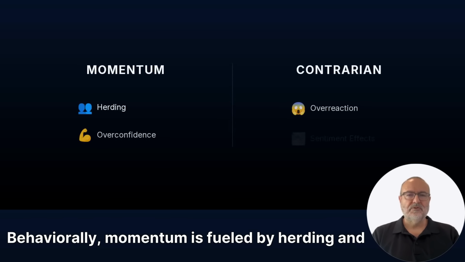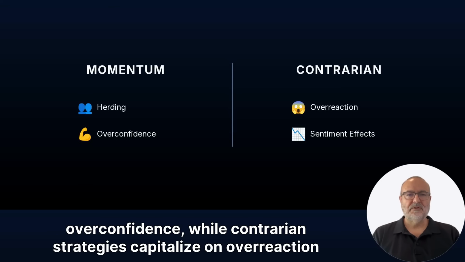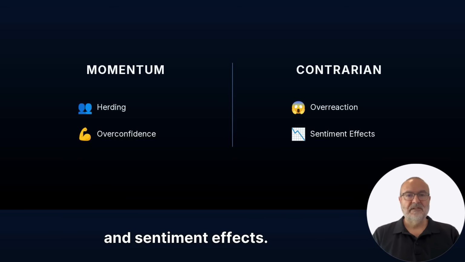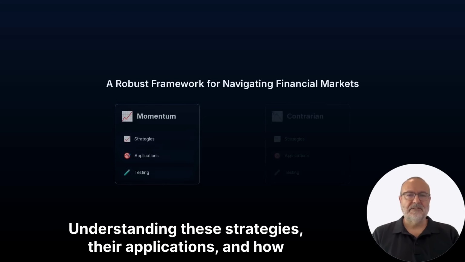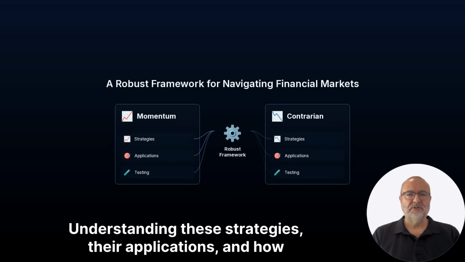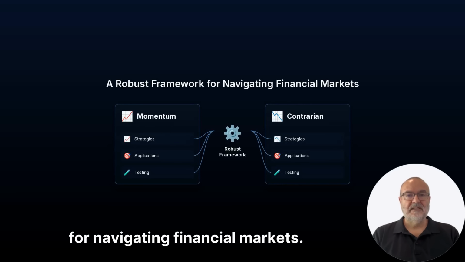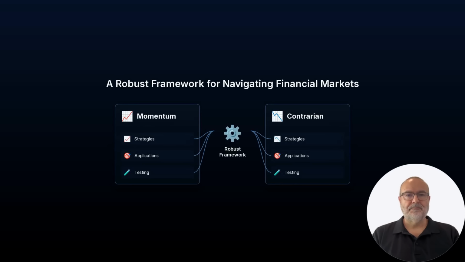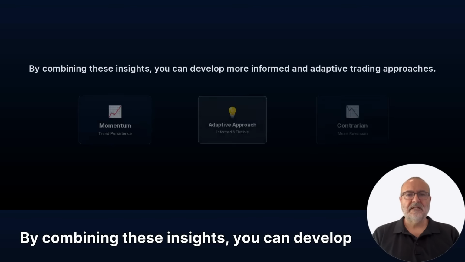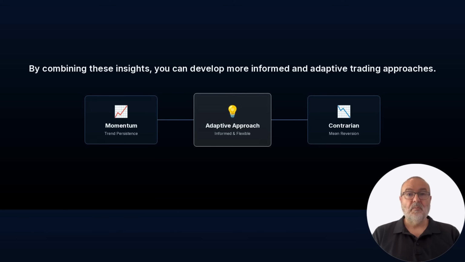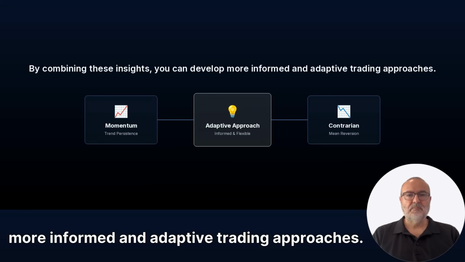Behaviorally, momentum is fueled by herding and overconfidence, while contrarian strategies capitalize on overreaction and sentiment effects. Understanding these strategies, their applications, and how to test them provides a robust framework for navigating financial markets. By combining these insights, you can develop more informed and adaptive trading approaches.